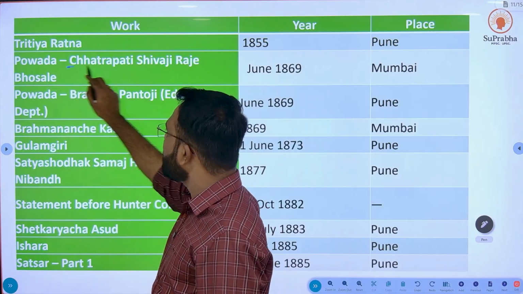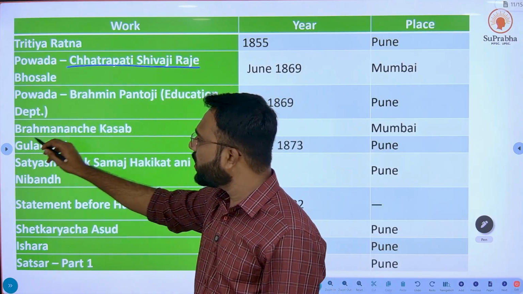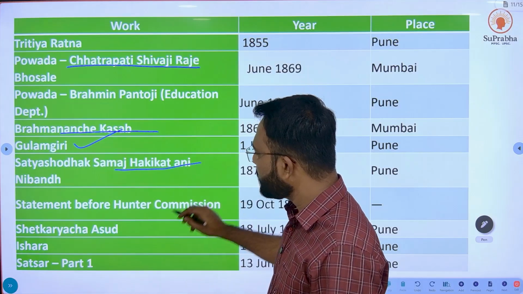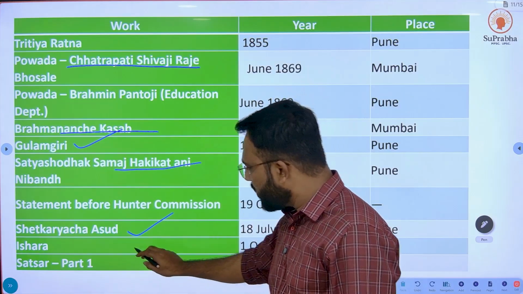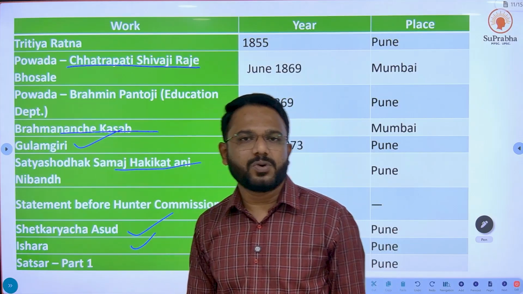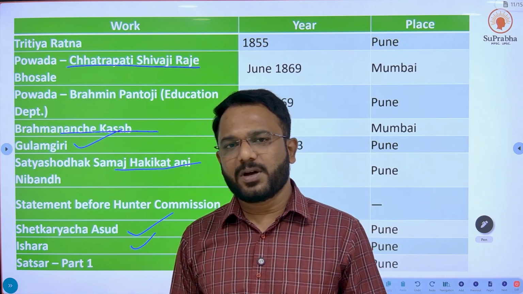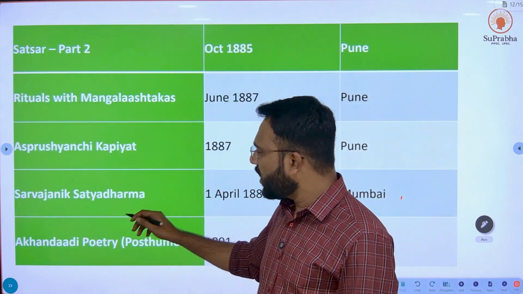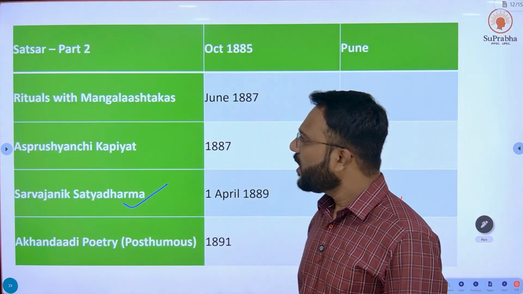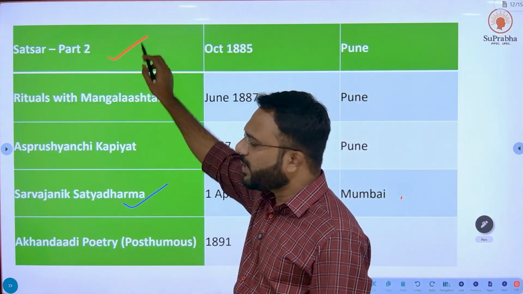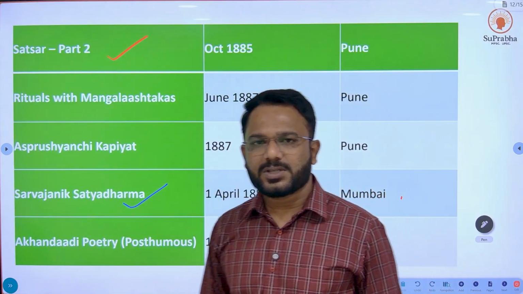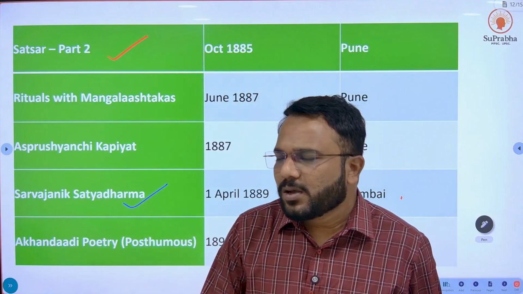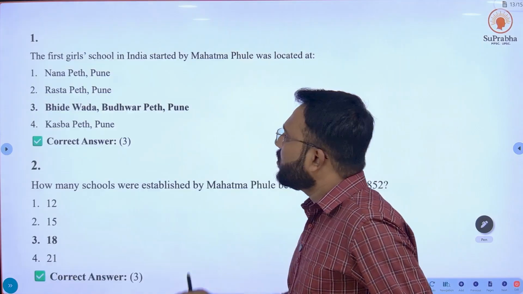Books like Powada Chhatrapati Shivaji Raje Bhosale, Brahmananche Kasab, Gulamgiri, Satyashodhak Samaj, Shetkarache Asud, Ishara are the important books written by Mahatma Phule. The next set of books are Sarvajanik Satya Dharma, Satsar Part 2, etc. So just note it down. This is important information from the exam point of view.